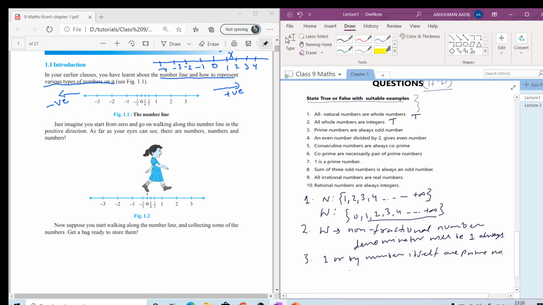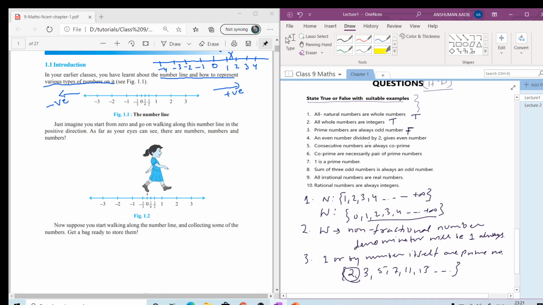And what is the set of prime numbers? 2, 3, 5, 7, 11, 13 and so on. Here you can see that except 2 all numbers are odd, but there is one even number also, that is 2. So this statement will not be true always. Generally prime numbers are odd numbers, but there is one number, 2, which is not odd.